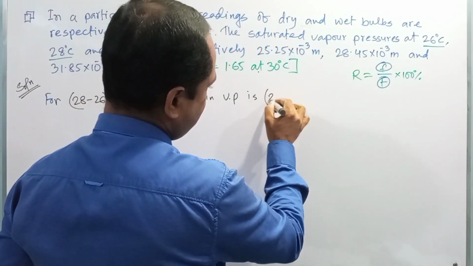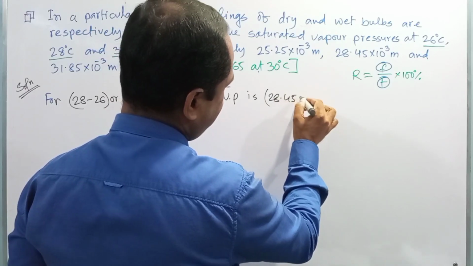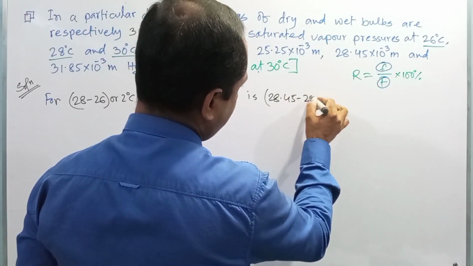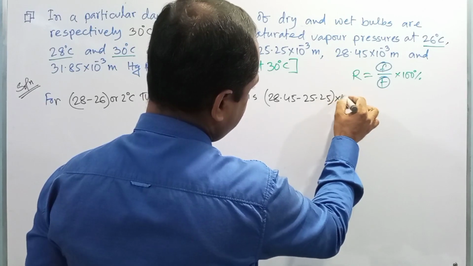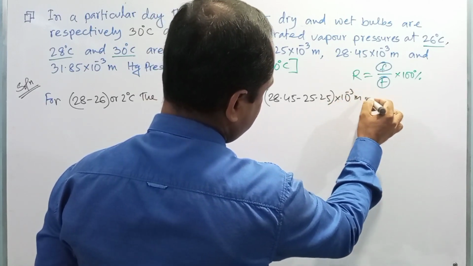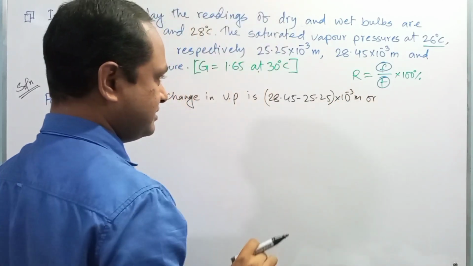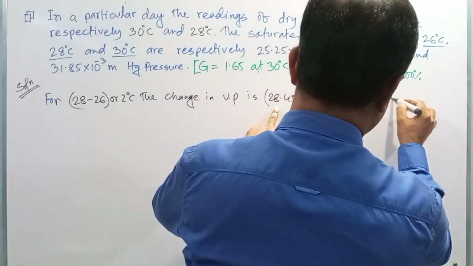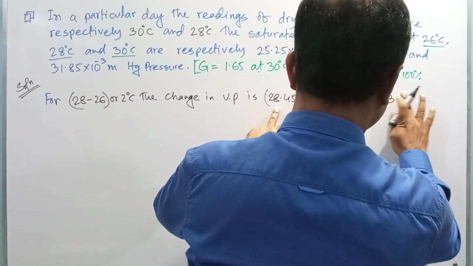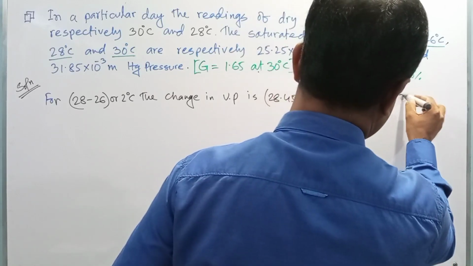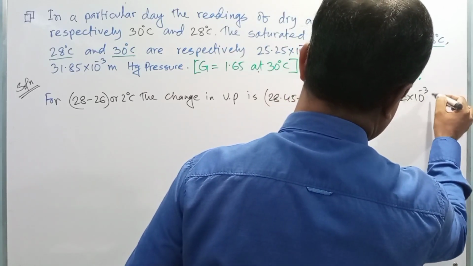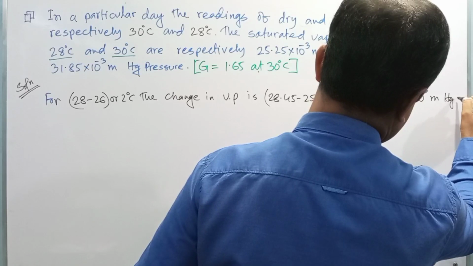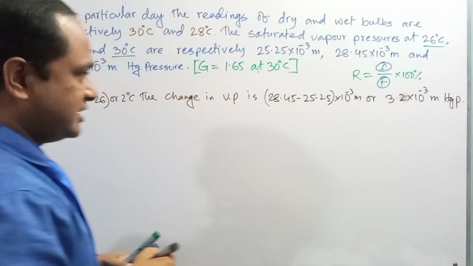So we can write 28.45 minus 25.25 into 10 to the power minus 3 meter, or by subtracting this we can get 3.2 into 10 to the power minus 3 meter mercury pressure, right?